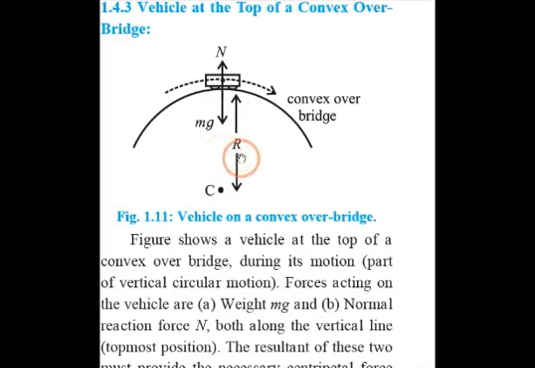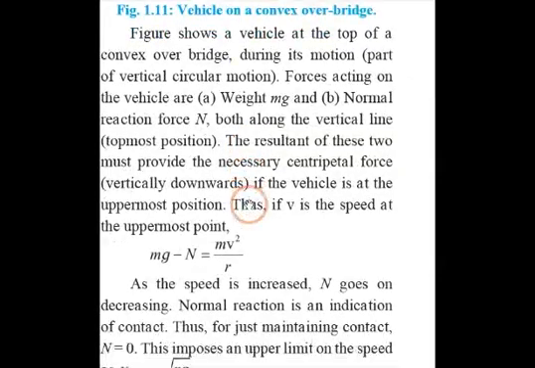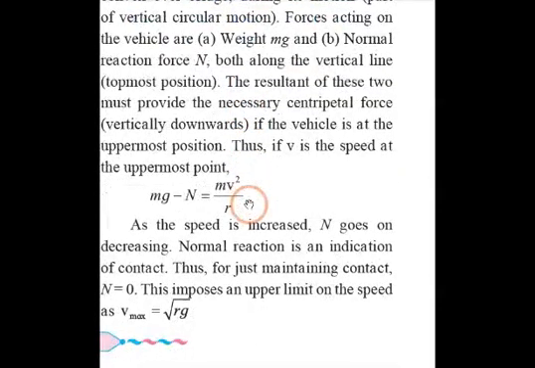The resultant of these two must provide the necessary centripetal force if the vehicle is at uppermost position. Now we know that we can write the equation for this. mg vertically downward है, N vertically upward है, necessary centripetal force provide कर रहे. So we can write mg minus N is equal to mv square upon r.